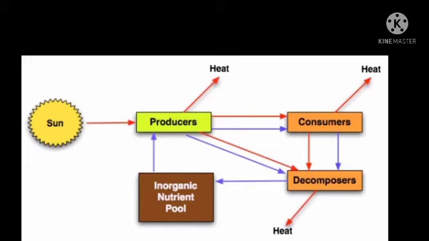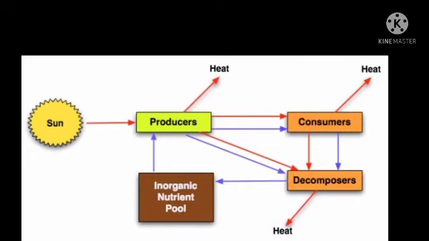These nutrients are continuously transferred from biotic to abiotic and from abiotic to biotic factors within an ecosystem. This cycle operates continuously through the medium of the biosphere, which is formed by the lithosphere, atmosphere and hydrosphere.